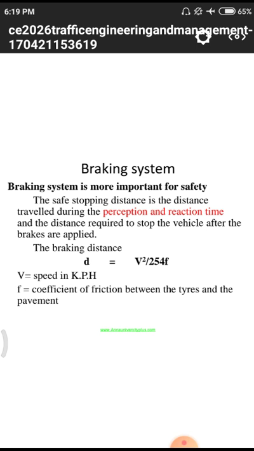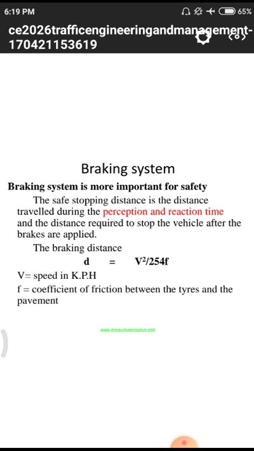If we apply a particular amount of brake, our vehicle will not stop immediately, because the vehicle has weight, which is related to mass and acceleration, so only after traveling some distance will our vehicle stop.